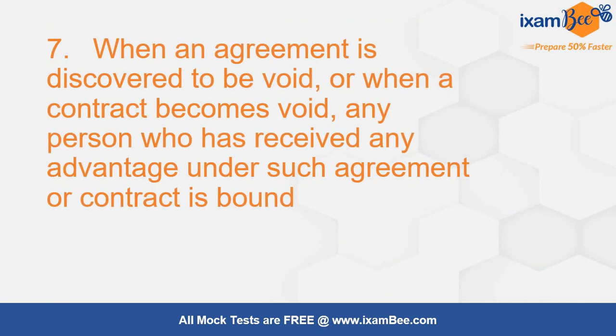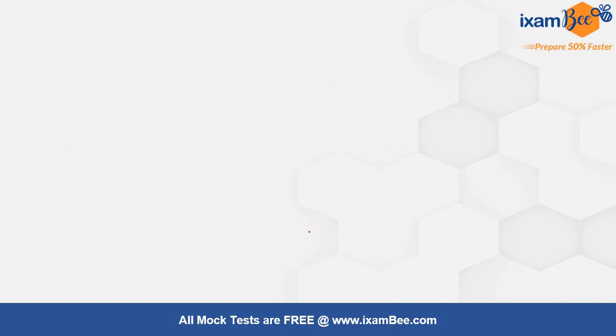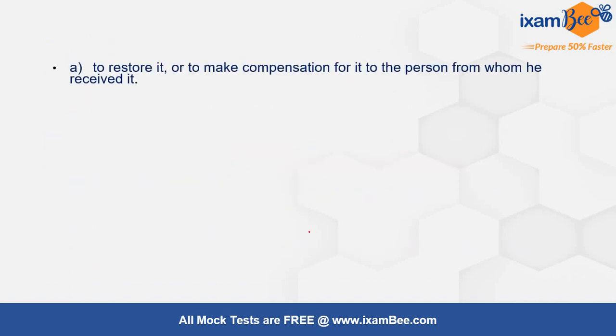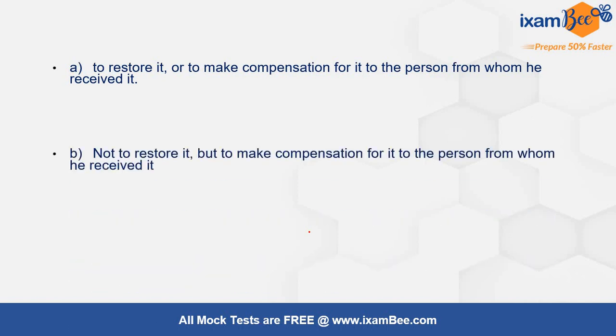When an agreement is discovered to be void, or when a contract becomes void, any person who has received any advantage under that agreement or contract is bound by. Now what is the question? An agreement is discovered to be void, or a contract later on becomes void. Any person, if he has received any advantage out of that, he will be bound to do what? He will be bound to restore it or make compensation for it from whosoever he has received it.